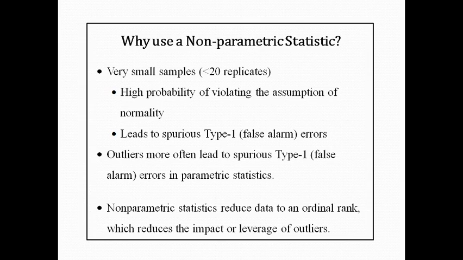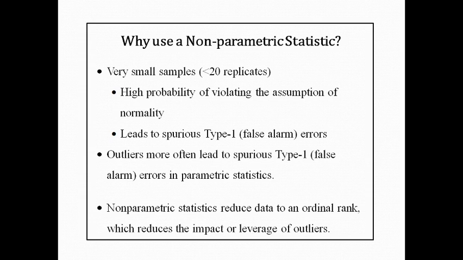We have already seen that the sample size may be very small. That means if your data has fewer than 20 observations, we can go directly to non-parametric, because if you use a parametric test on such small sample data, your normality assumption is not true. There is a high probability that the normality assumption is violated. And one more thing, the type 1 error would increase if you use the parametric test.